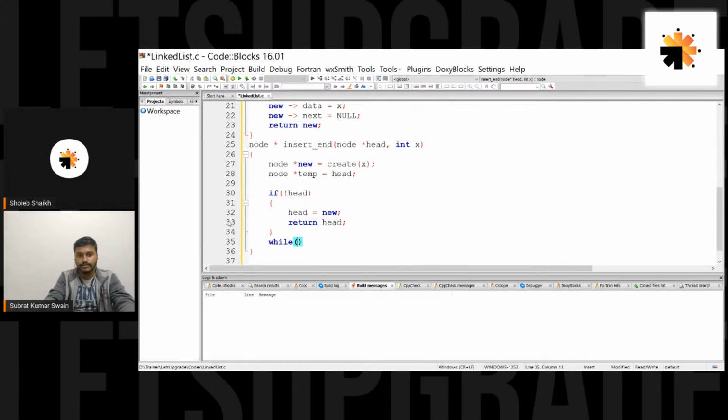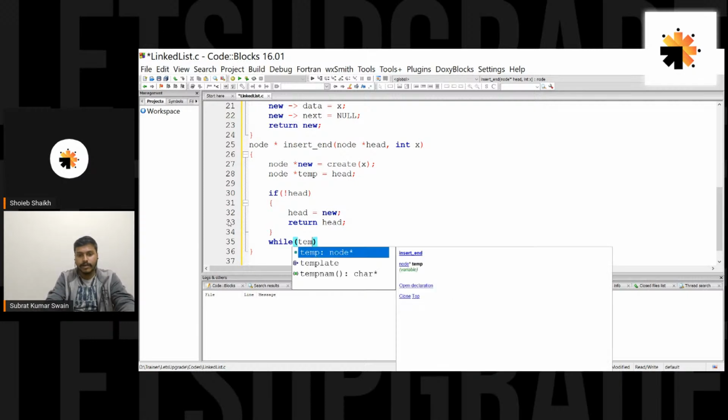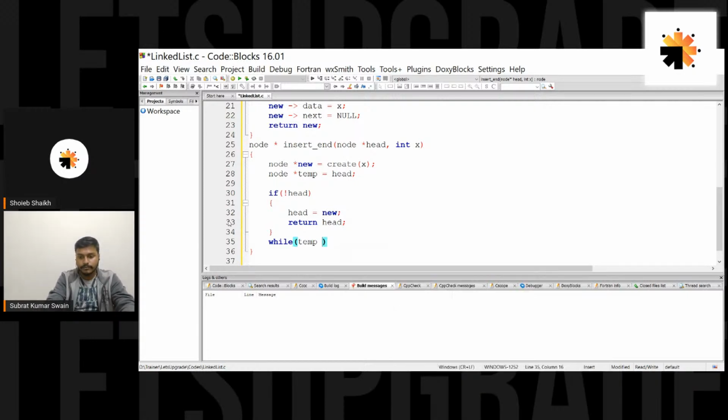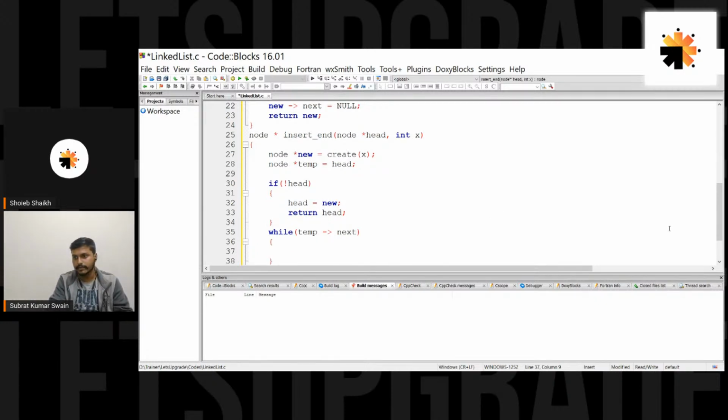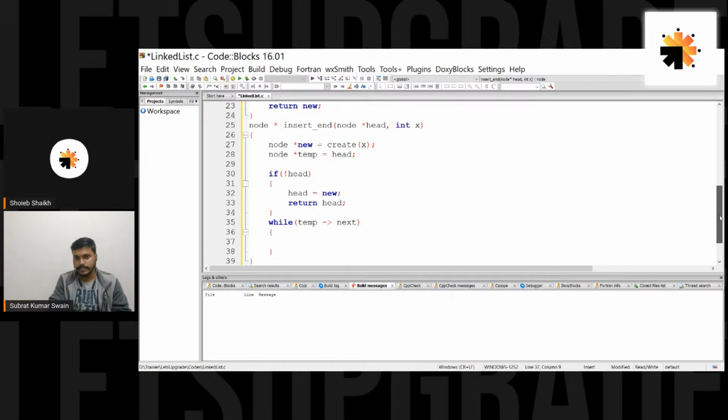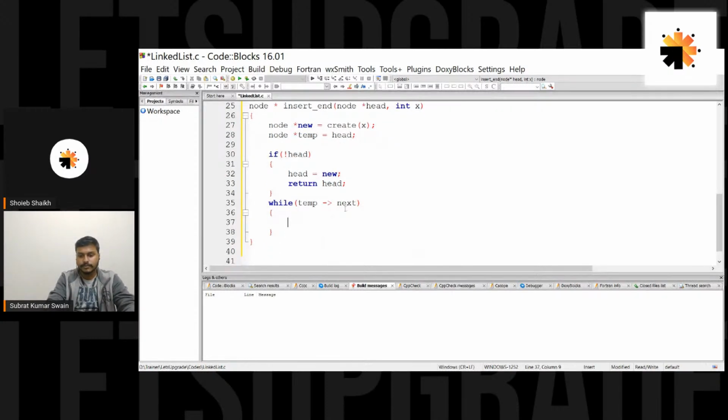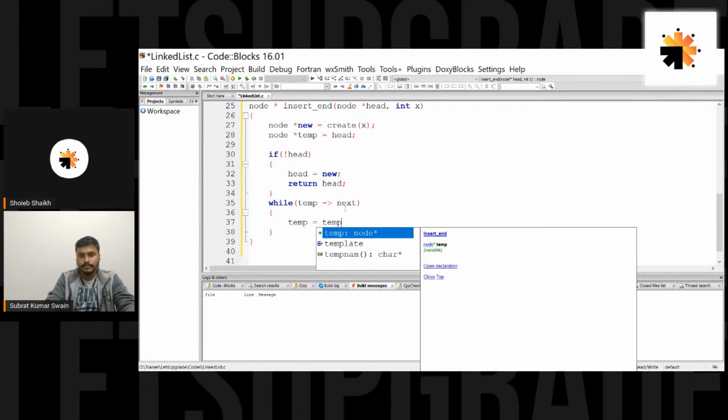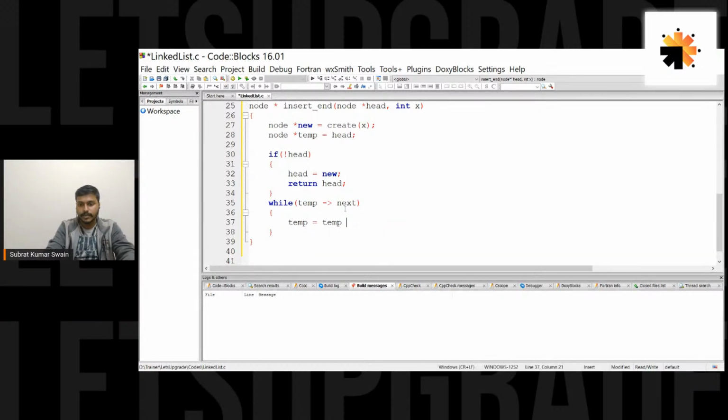We have to go for this while loop, and write while temp of next not equal to null, or you can just write temp of next. That's the same thing, I guess I have explained that. So while temp of next, temp equal to temp of next.